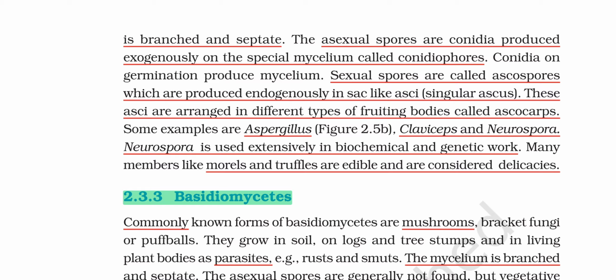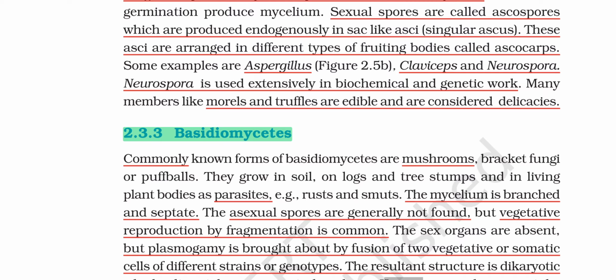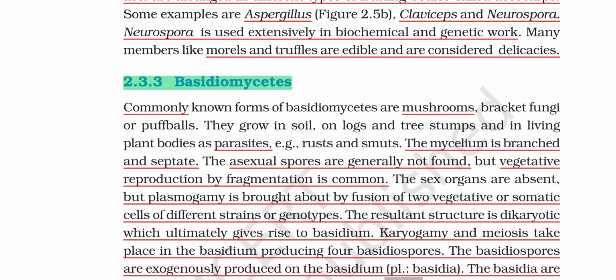Okay, so next, coming to the next class, that is Basidiomycetes, commonly known as mushrooms. Okay, these grow in soil, on logs, on trunks. Some are parasitic in nature. Example, rust and smuts. Okay, the mycelium is branched and separate. Asexual spores are generally not found. That means they are vegetatively or sexually reproducing organisms.